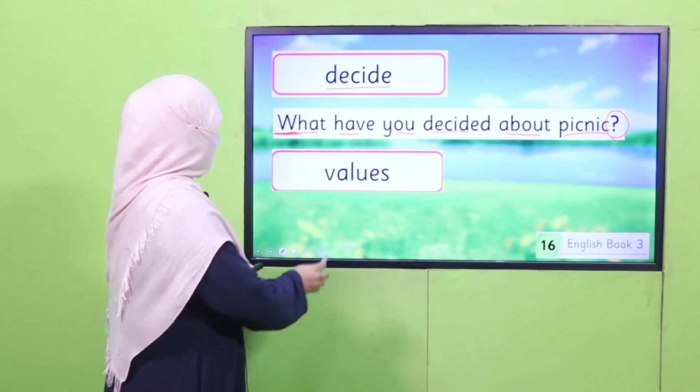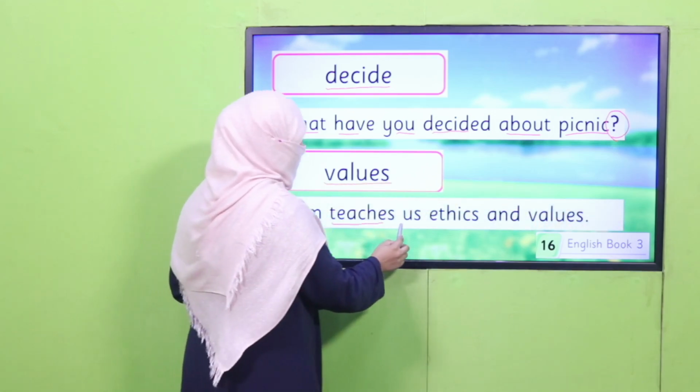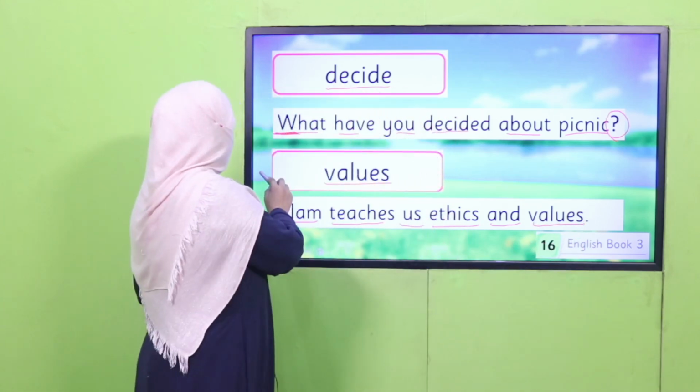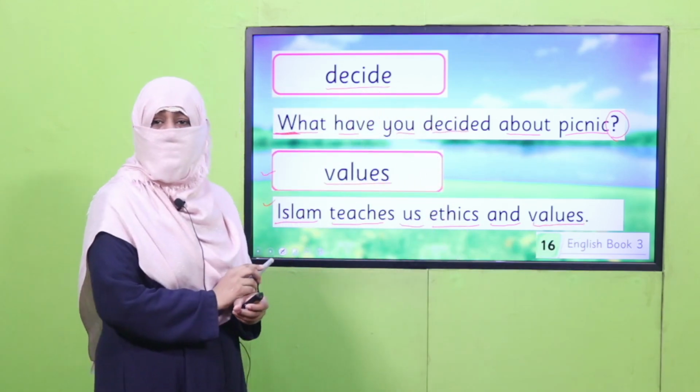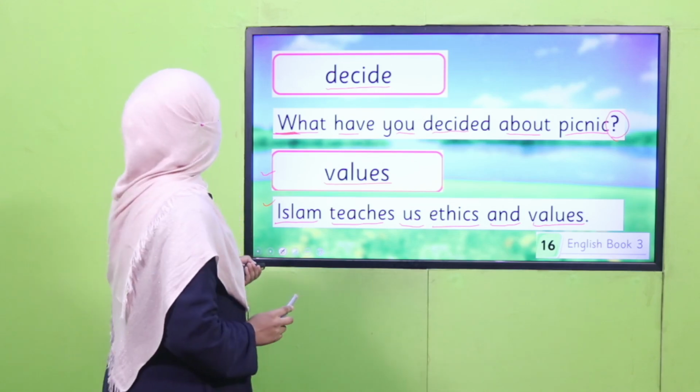And the last is values. Islam teaches us ethics and values. All right. So these are the suggested sentences. You will write your own sentences in your notebook.